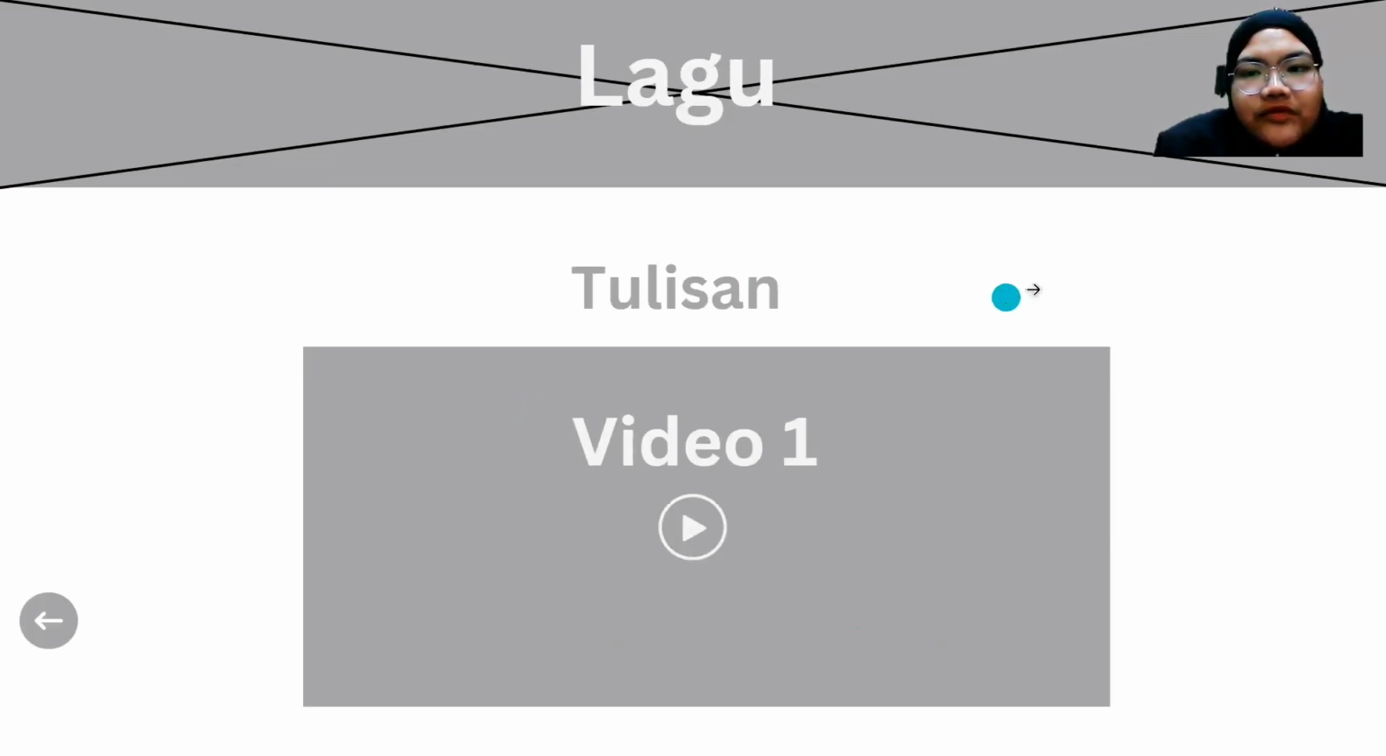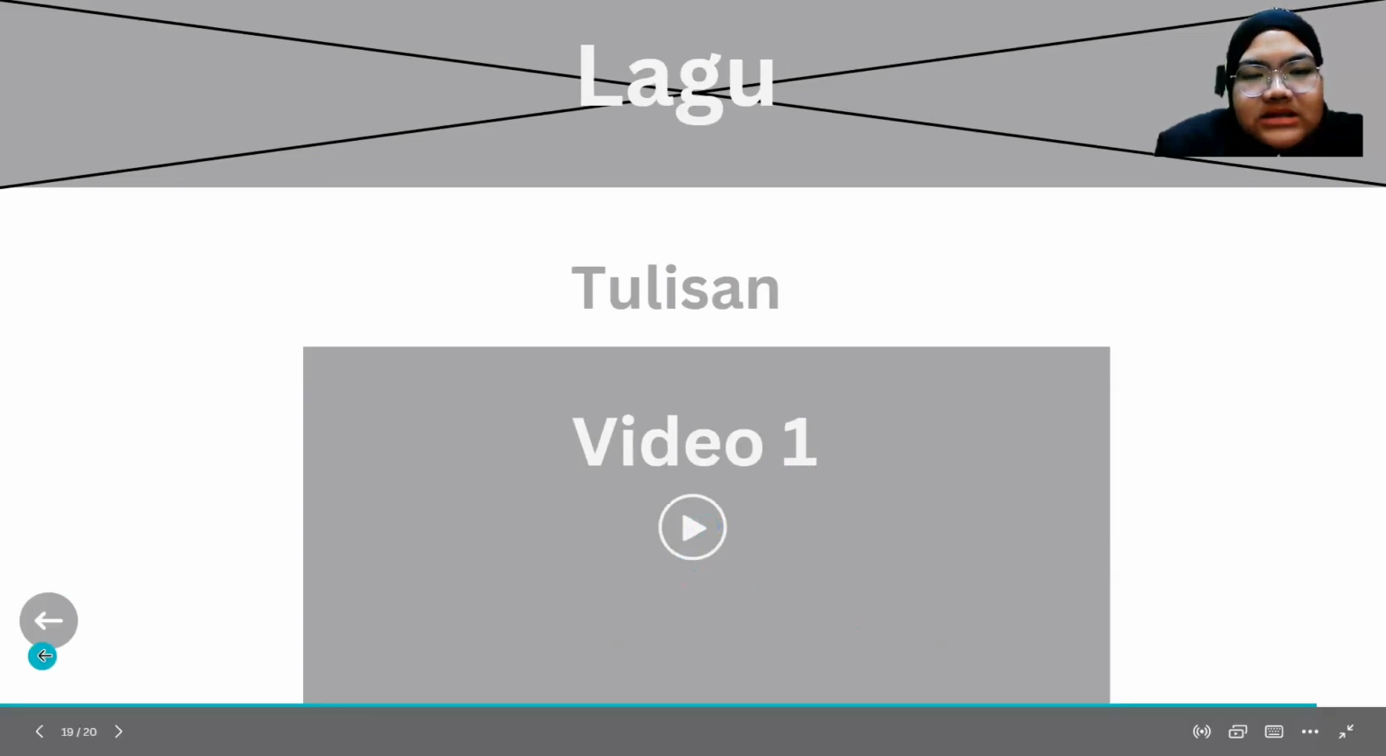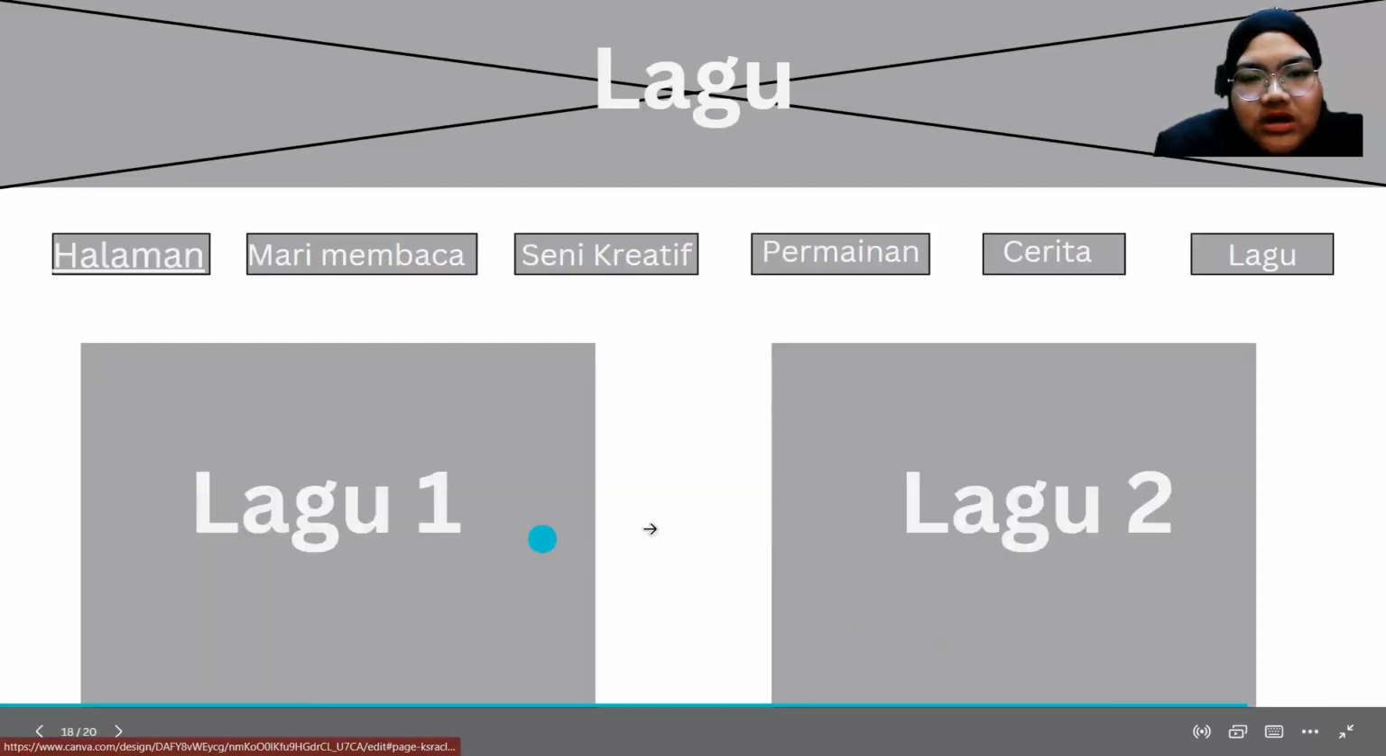Okay, as you can see, in Lagu 1 we are providing a video. The tulisan here will be the title, maybe Lagu Lompat Si Katak Lompat. And then there is a play button, where they can pause or play the video. After they are done, they can click the back button to the main page of the Lagu.